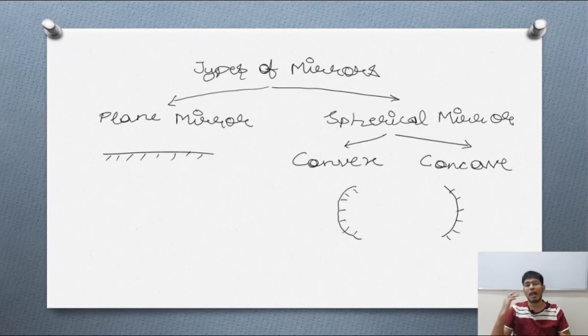Now the last topic for the day is named types of mirrors. Mirrors can basically be of two types. What are they? They can be plane mirrors or spherical mirrors, only these two. So what is a plane mirror? A plane mirror is one where there is no curvature; the surface may be horizontal or vertical or inclined, but not at all curved.